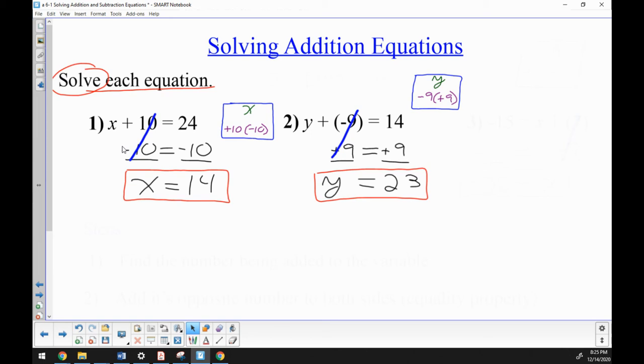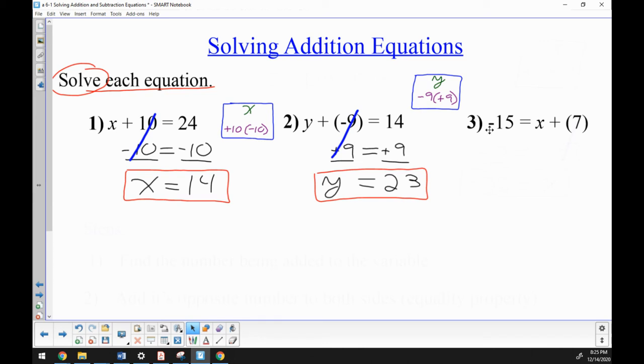So when I go to solve my equations from now on, this line is always addition. So it is 10 plus negative 10. 10 plus negative 10 is still 0. It is negative 9 plus positive 9, which is still 0. When I go to do my third problem, thinking of that line as being addition will make this problem no more difficult than the first two.